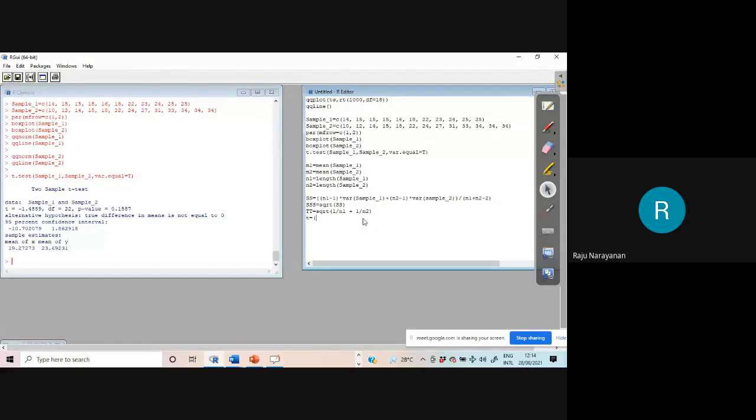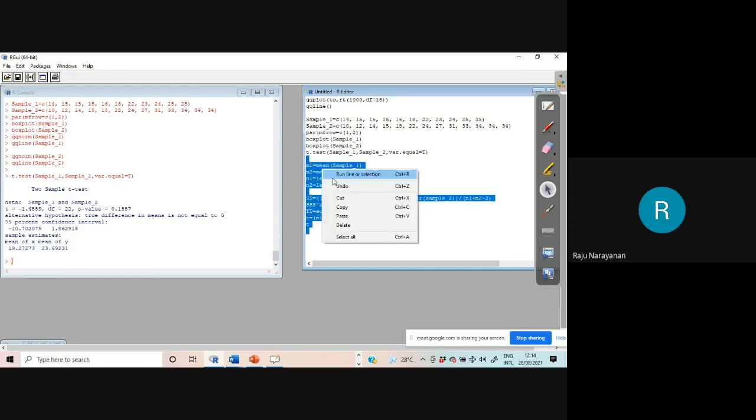T is equal to m1 minus m2 divided by SSS into PT. I think I have not made any mistake. I should get minus 1.489, otherwise some mistakes are there. From where I have to start? I think I have to start from here.